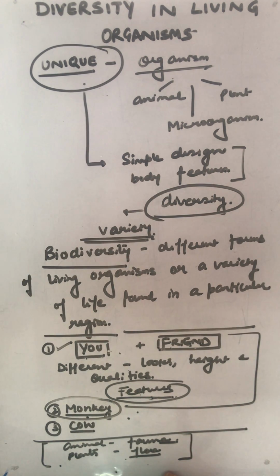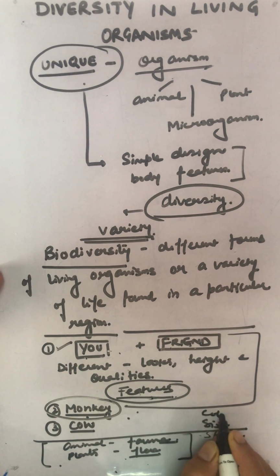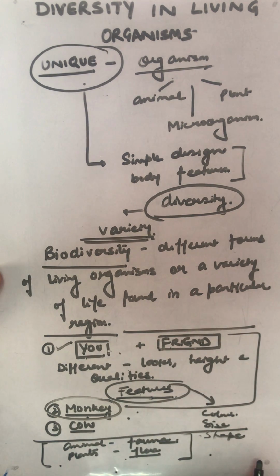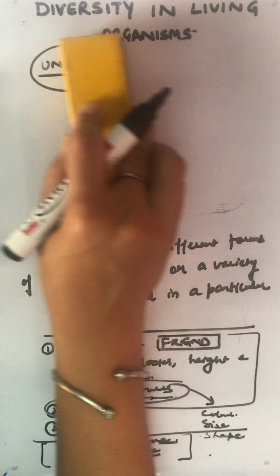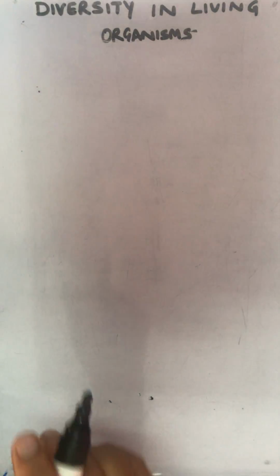And all these organisms, how do they vary? They vary in shape, they vary in size, they vary in color, in external appearance. Basically, in total, we call them features. And yes, some are colorless too. So it all depends on the variety that we find. The flora and fauna of remote areas, deep forest, high mountain, desert, all is different. And if we include all the living organisms, there are about 92% of them which are still not explored yet. See how rich we are in diversity.